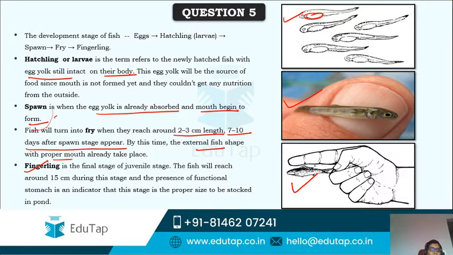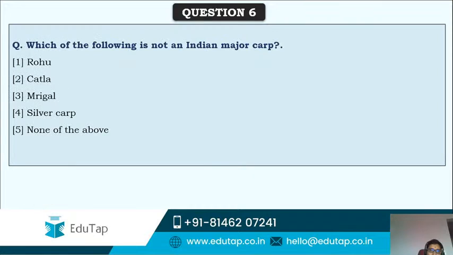It's just the size of a human finger, approximately 15 centimeters, and the presence of a functional stomach is an indicator that this is a proper size that can be stocked in a pond. So generally fingerlings are the ones that are released into ponds as stock. So this is about the various stages in fish growth.